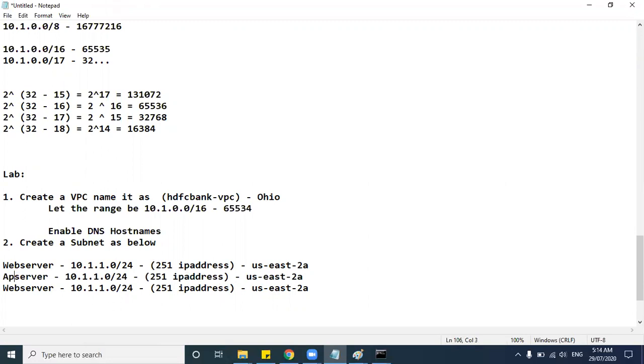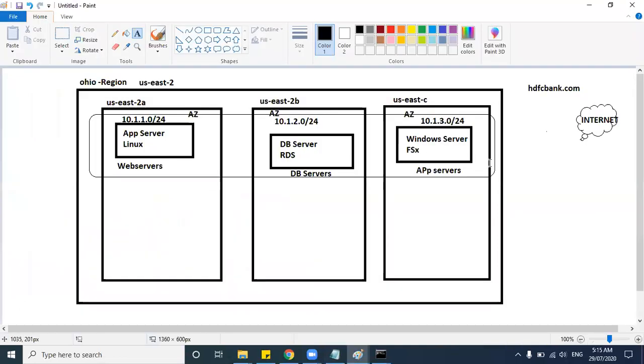Yeah, app servers, DB servers. So here 3, and this should be in availability zone B. This should be in availability zone C. So once you create the subnet, then you need to have what you need to have here.